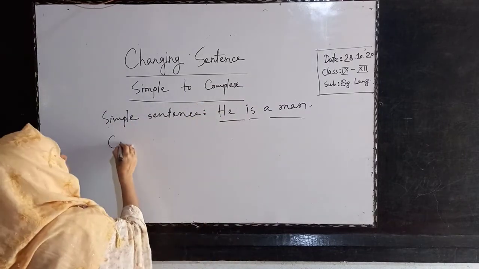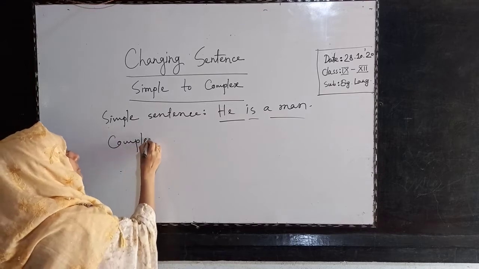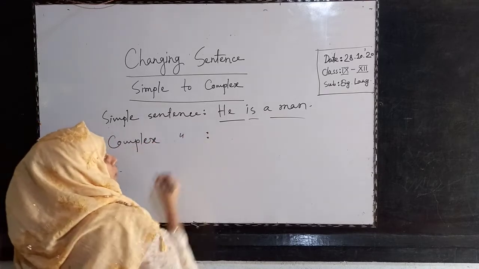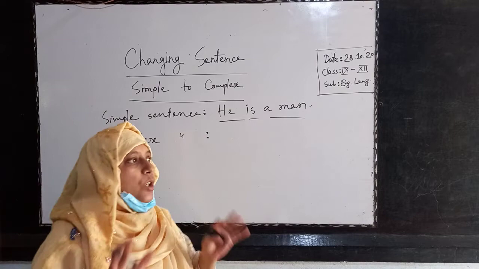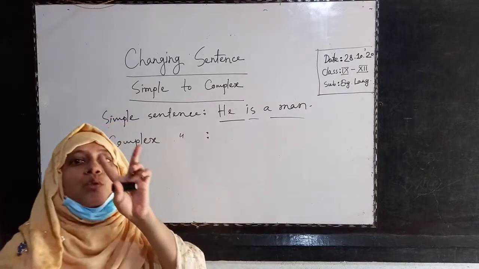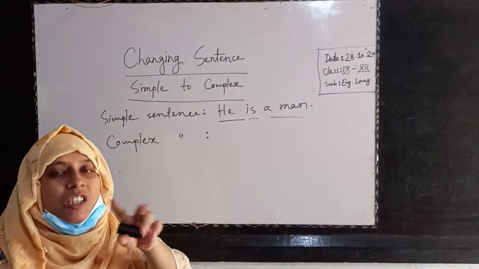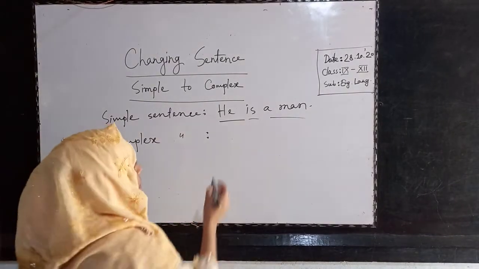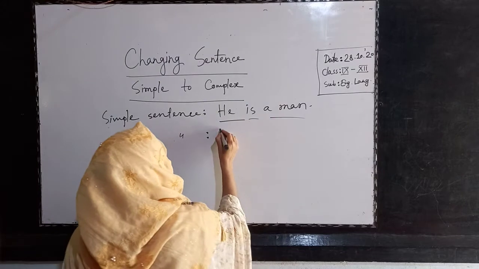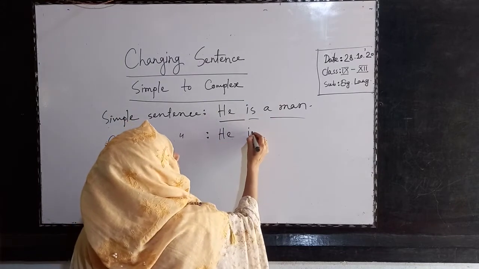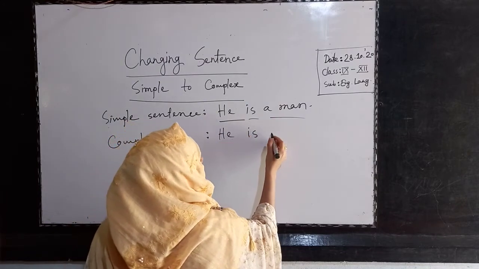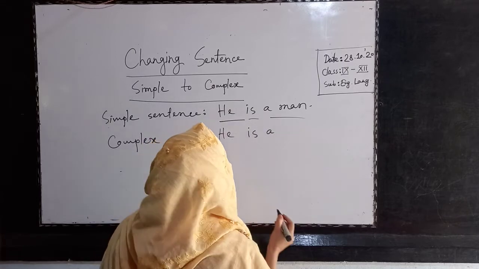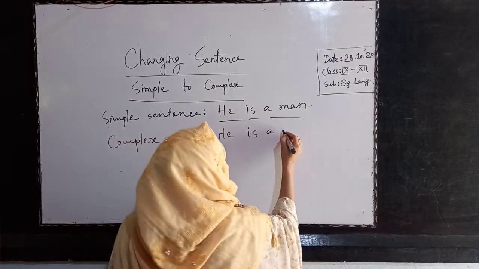Now come, what is a complex sentence? In a complex sentence you will get two parts, two clauses. Clause means part of a sentence. Look, if I make it complex, I will write down: he is a man.